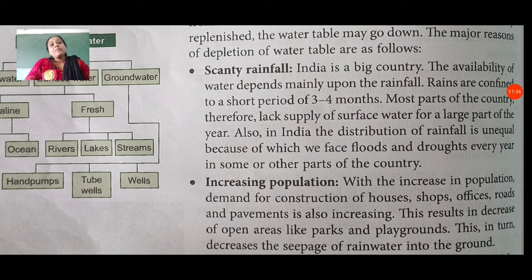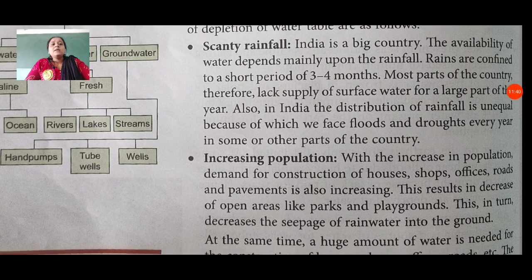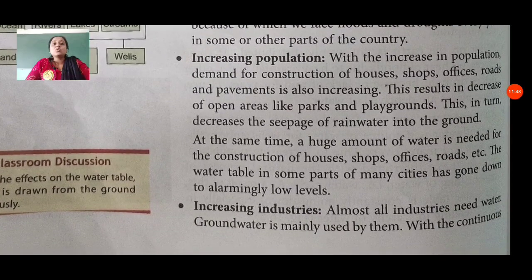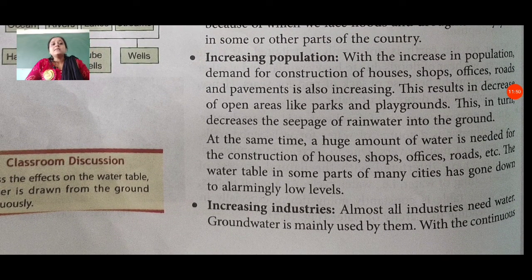The increasing population also affects the scarcity of water. With the increasing population, demand for construction of houses, shops, offices, roads and pavements also increases. This results in a decrease of open areas like parks and playgrounds. This in turn decreases the seepage of rainwater into the ground.